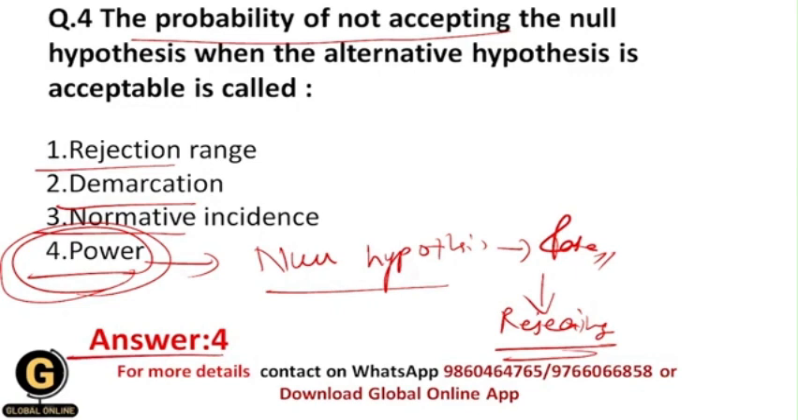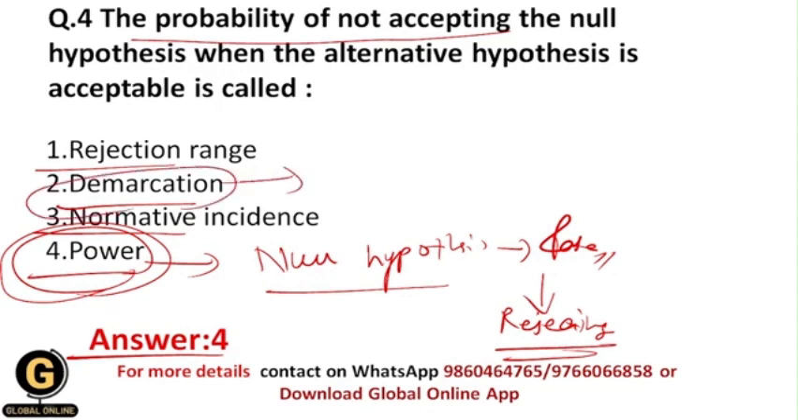Okay, and that's why you can also say that power is the probability of avoiding type 2 error, or power is the probability of not making type 2 error in simple words. Okay, so there are lots of definitions for power, but in simple words you can say that power is the probability of not making type 2 error. All of you getting? Now students, what is this demarcation?